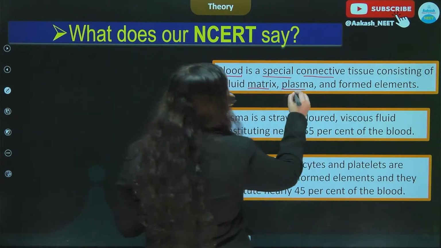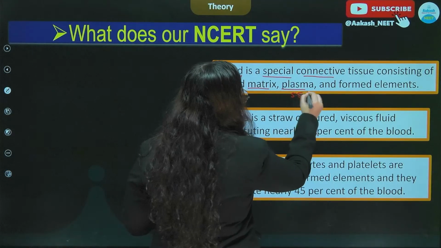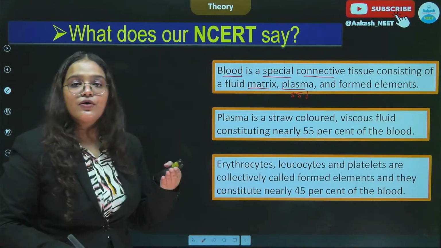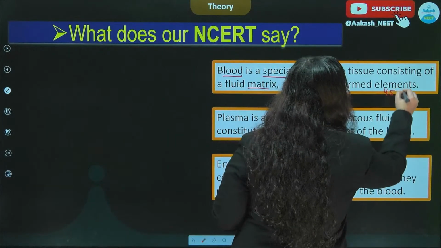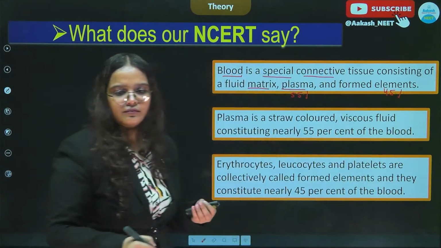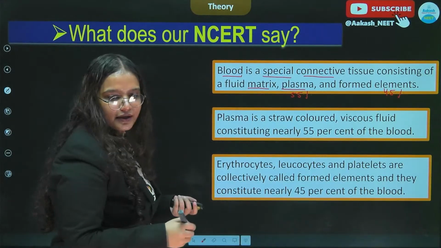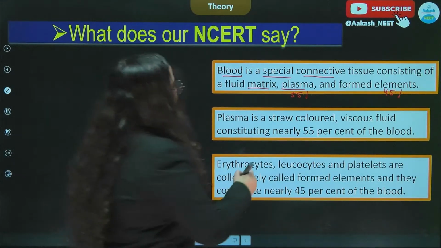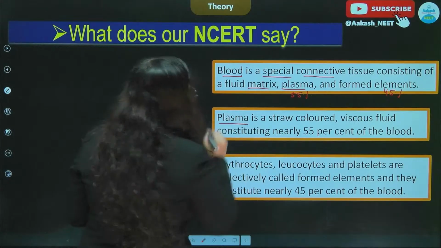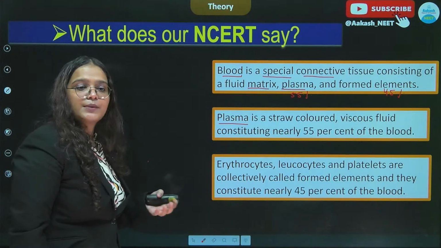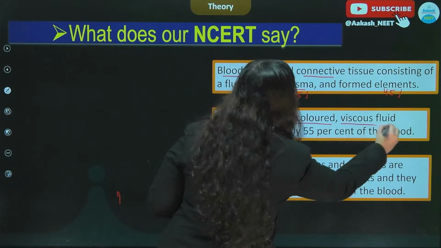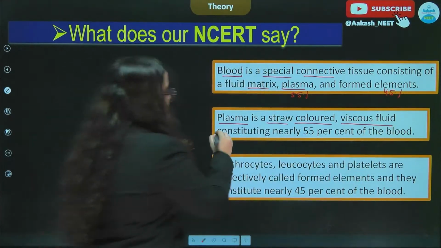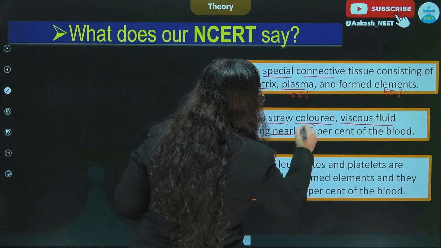The plasma was around 55% and the formed elements constituted about 45%. Alright. And further, the definition of plasma is given to be: plasma is a straw colored viscous fluid constituting nearly 55%